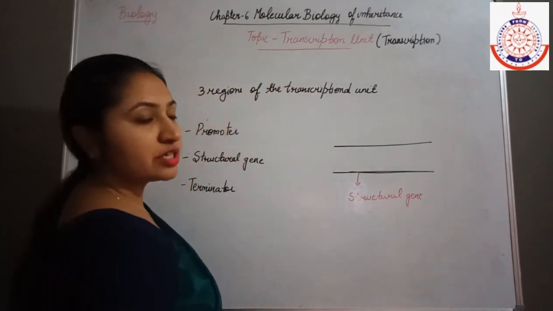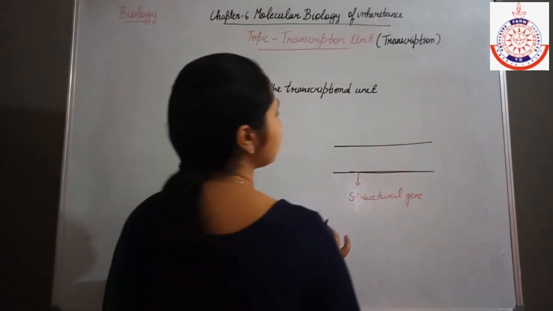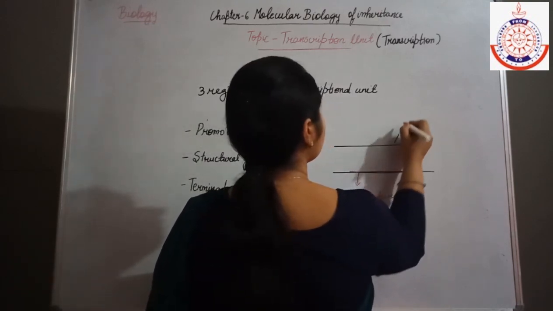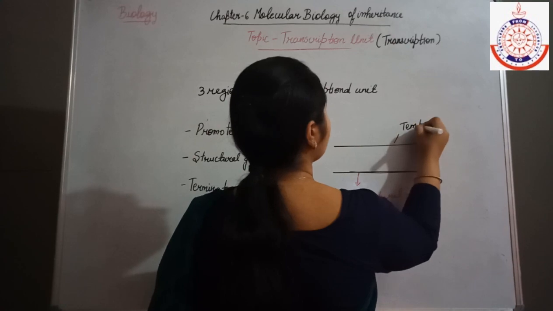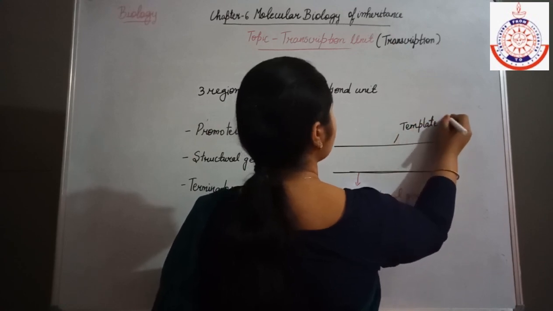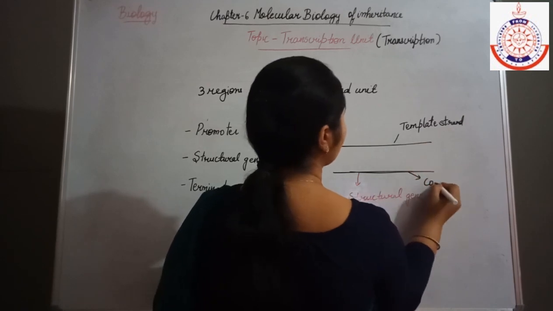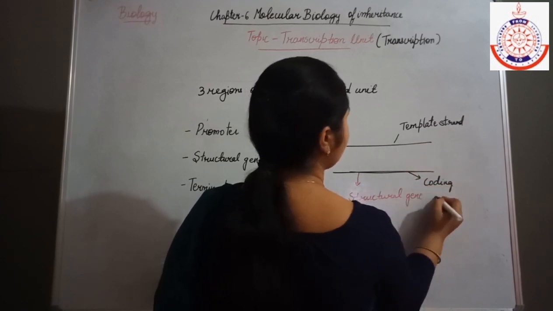Now this structural gene has two strands, as the DNA has two strands. The one strand is known as the template strand, and the other strand is known as the coding strand.